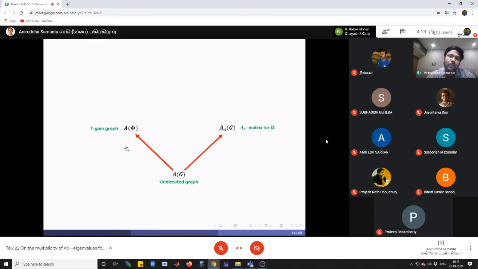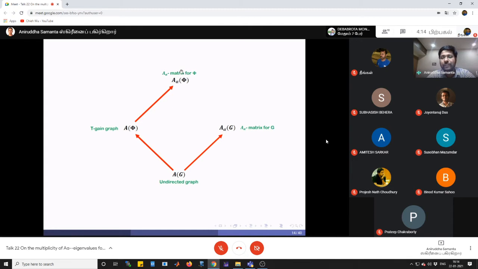On the other hand, we can see the A alpha matrix of a T-gain graph phi. If our gain graph phi is balanced, or phi is equal to 1, then we get the adjacency matrix of its underlying undirected graph. So in a unified approach, we can take the generalization of A of phi as A alpha phi. This is the A alpha matrix for a T-gain graph phi.